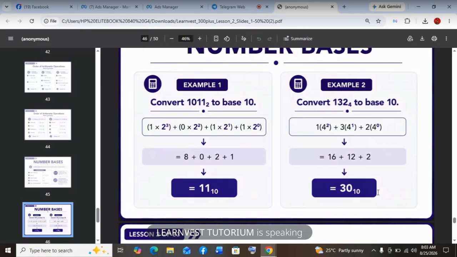25 divided by 2 is 12, remainder 1. 12 divided by 2 is 6, remainder 0, no remainder. 6 divided by 2 is 3, remainder 0. 3 divided by 2 is 1, remainder 1. 1 divided by 2 is 0, remainder 1. At this point, once you get an answer 0, you stop the division.